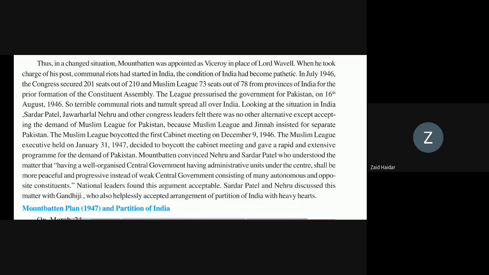So what was decided? After Mountbatten was appointed Viceroy in that place, communal riots started, and in July 1946 the Congress secured 201 seats out of 210, and the Muslim League 73 out of 78.